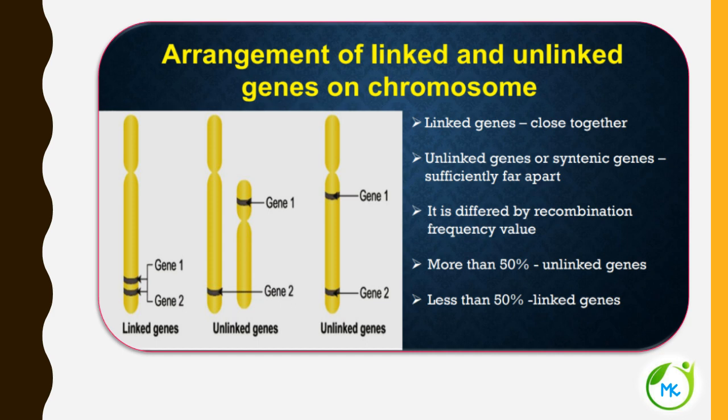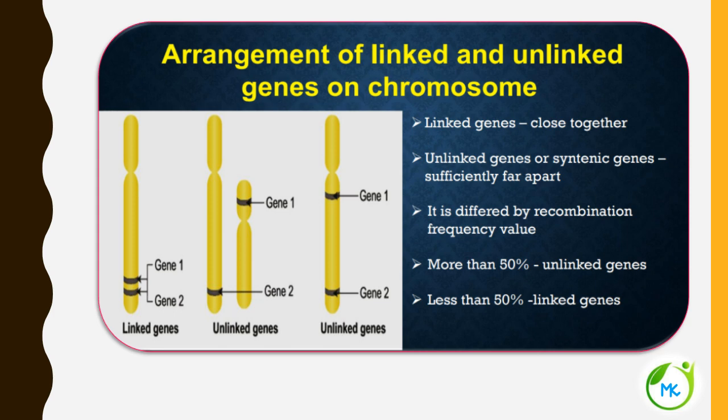Now let's see the arrangement of linked and unlinked genes on the chromosomes. The genes that are located close together on the same chromosome and inherited together are called linked genes. Here in this illustration you can find linked genes. The genes are closely located together on the same chromosome, and during inheritance they will be inherited together.